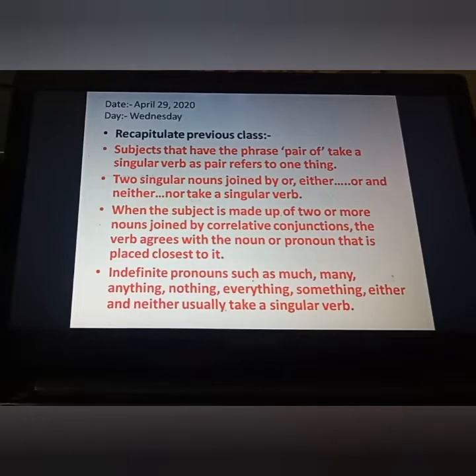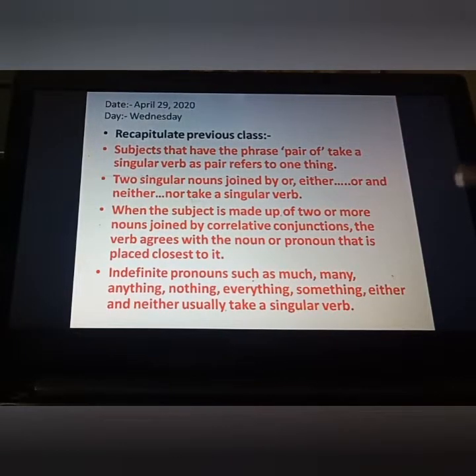Let's continue our English class for class 7th. As you know, we have already discussed so many rules of agreement of subject and verb. Today also we are going to learn about it more. Now let's continue. Yes, before starting today's content, let's recapitulate the previous class.